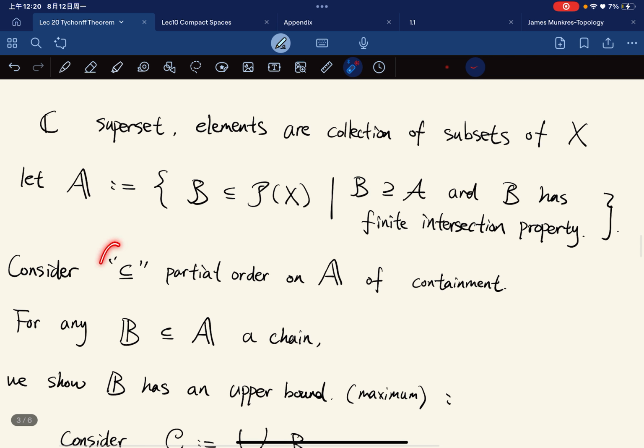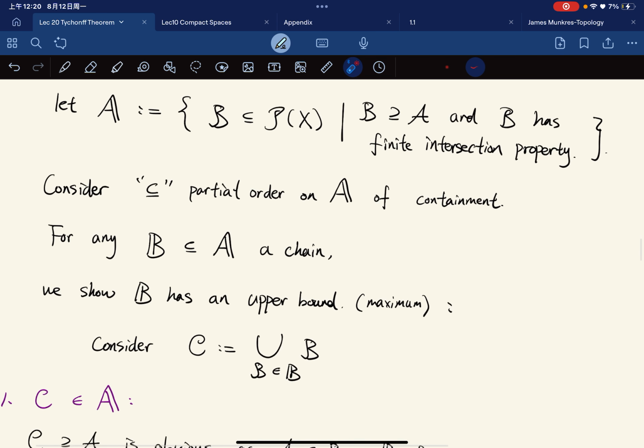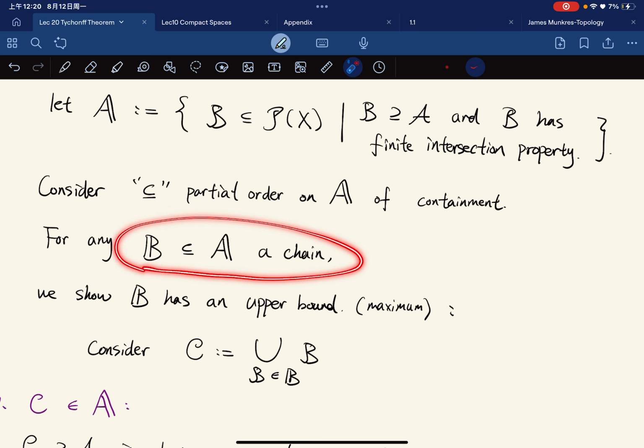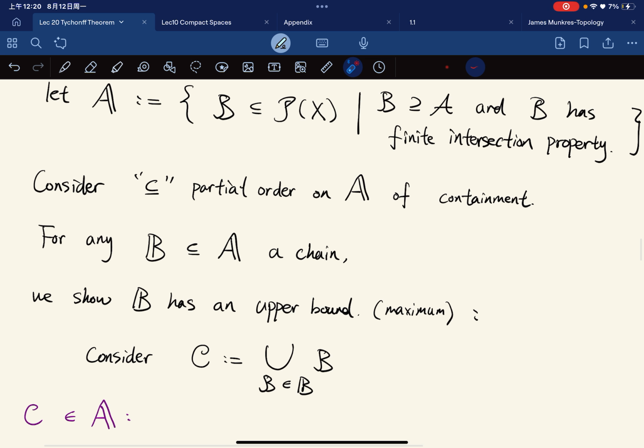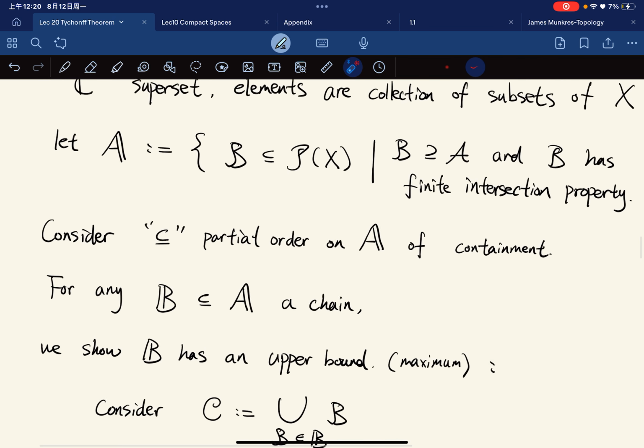Okay, so we can consider the partial order on script A of containment. Now for any chain in script A, we want to show that it has an upper bound. Then we can apply Zorn's lemma, right?